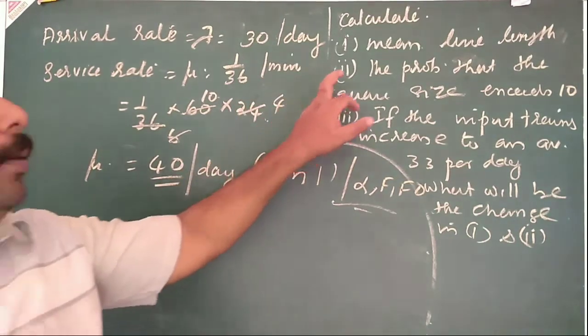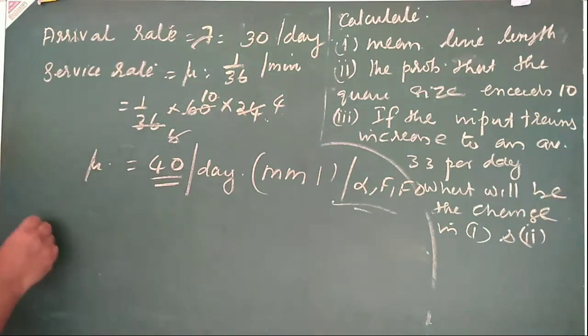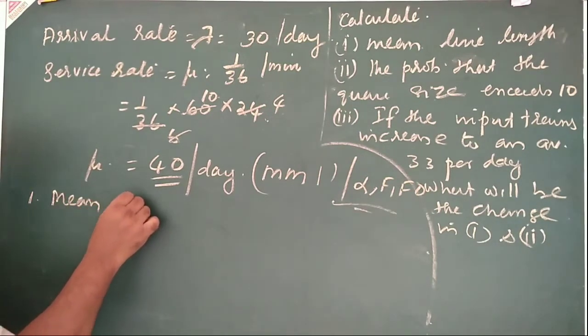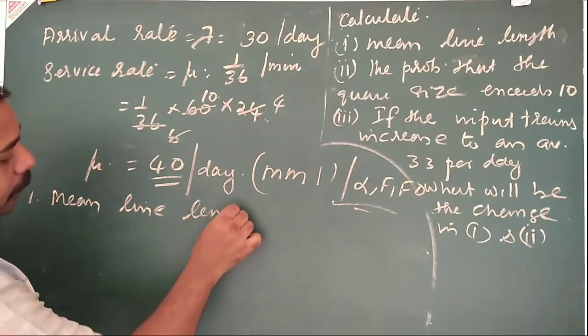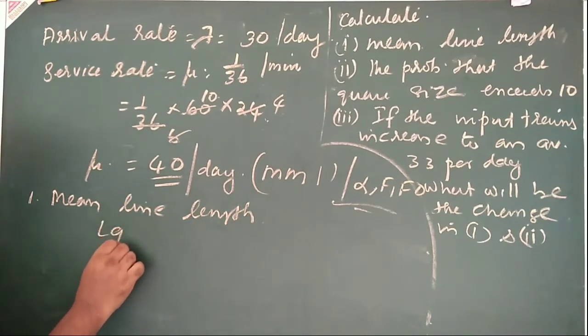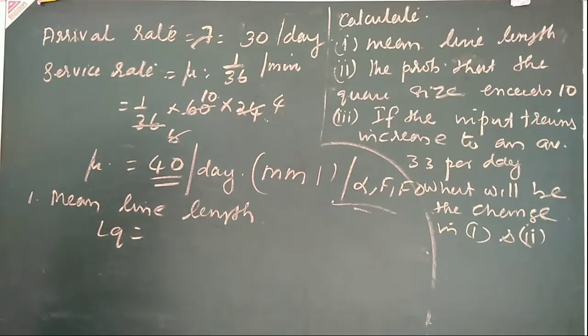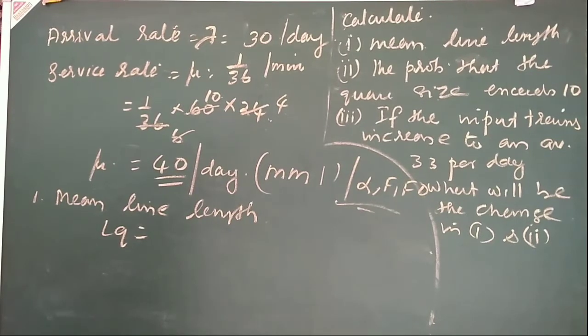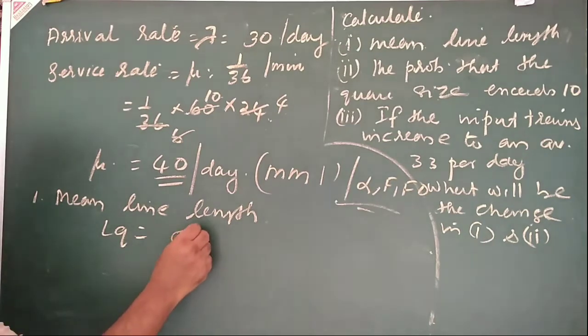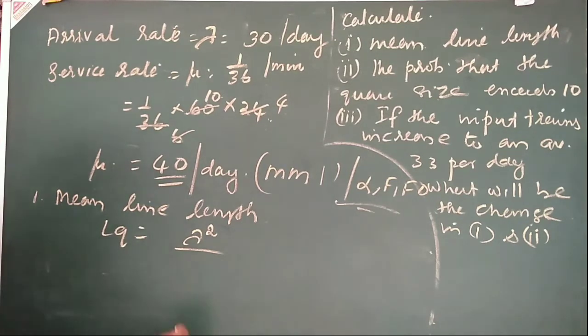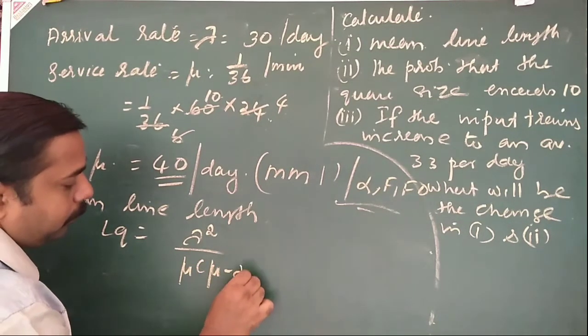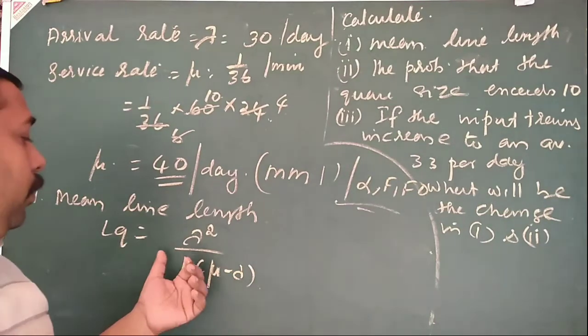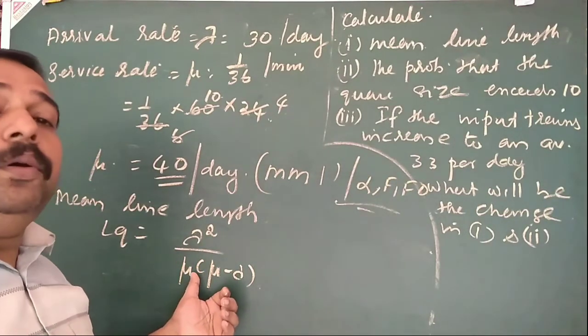So what is the first part? Mean line length. What is mean line length? That is equal to LQ. So the LQ formula we can write: lambda square divided by mu into mu minus lambda. So LQ is equal to lambda square by mu into mu minus lambda.